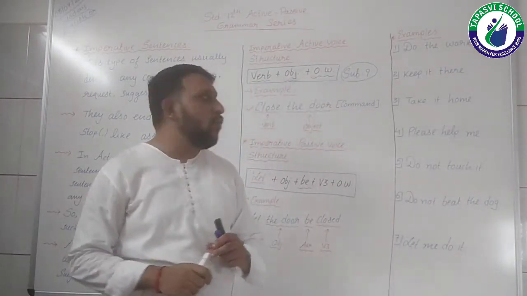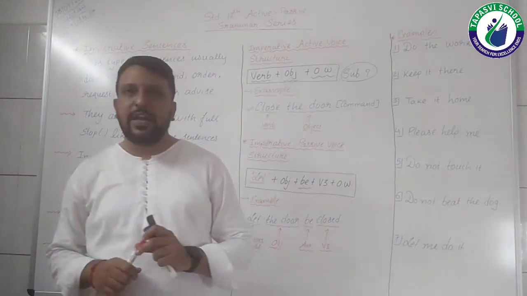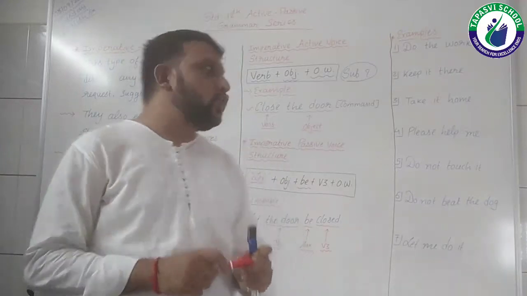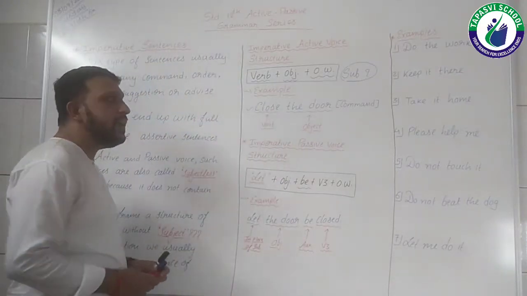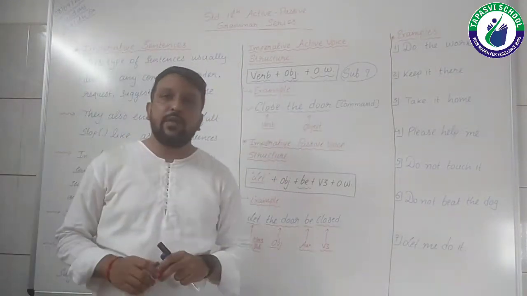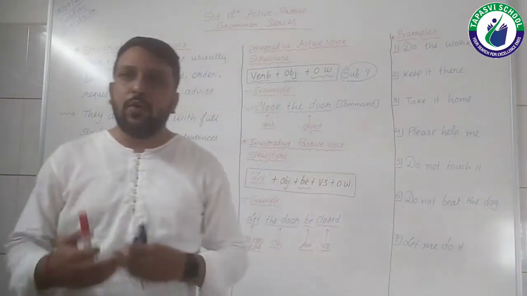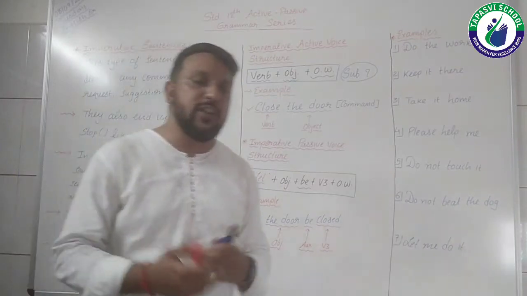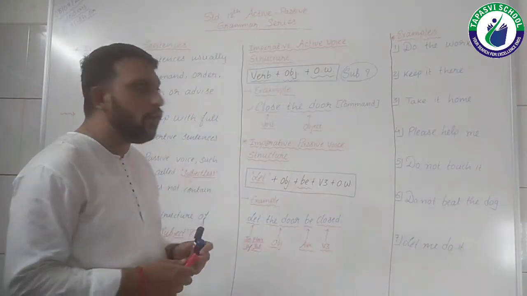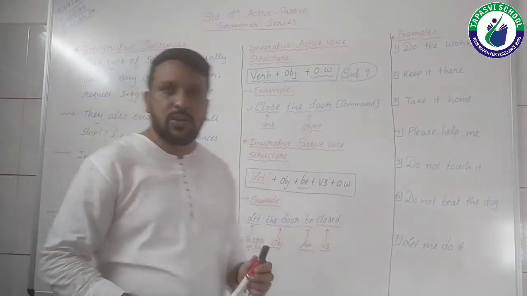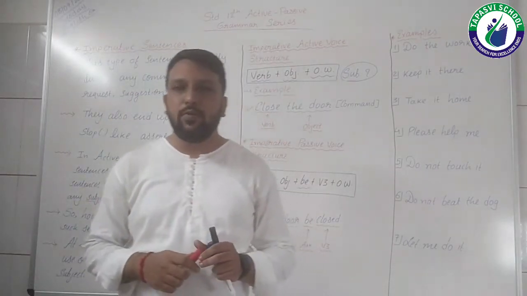Before we start, all these 7 sentences are from active voice only. All these sentences are given according to the active imperative structure, right? In order to change them into a passive voice, what step shall we follow? We shall follow the imperative passive voice structure, and then transform it into a passive voice.